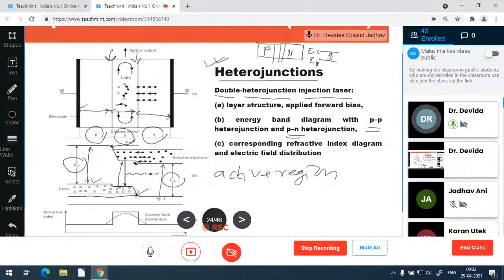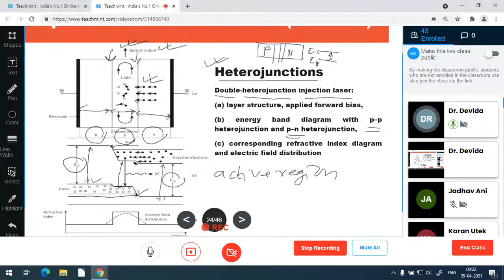So one side of the mirror is semi-transparent, it gives the optical output as shown at the topmost side of this figure. Okay, it gives the optical output, and the remaining photons continue to travel. And due to biasing, these electrons on the n side can very easily go into the p side as the arrows are shown. Okay, due to biasing, and they interact with the holes present in that area, which is called the active region.